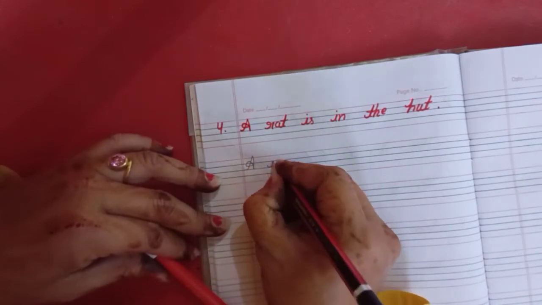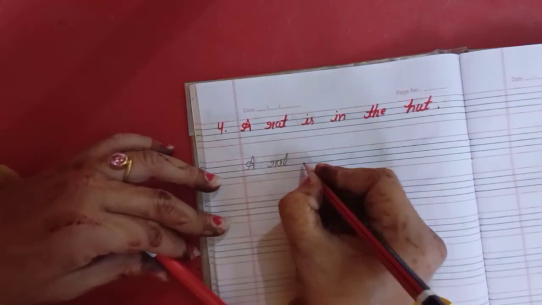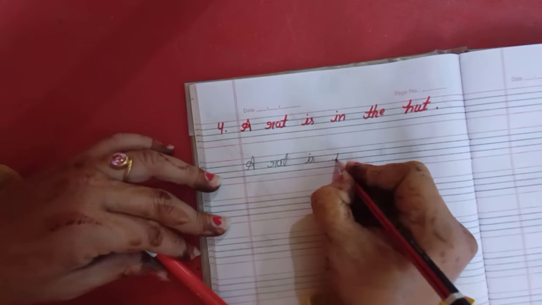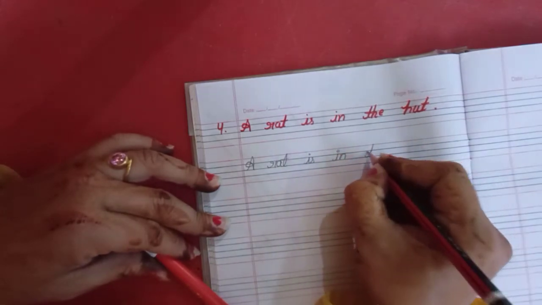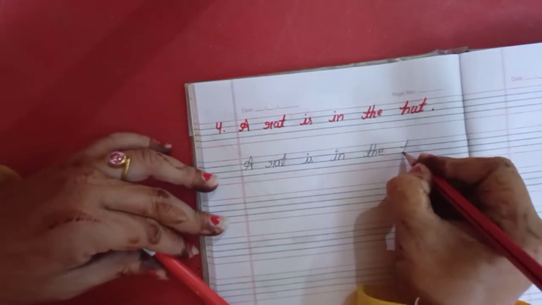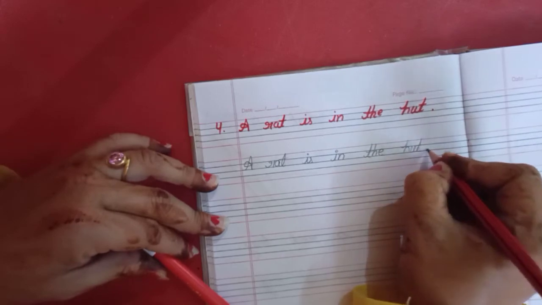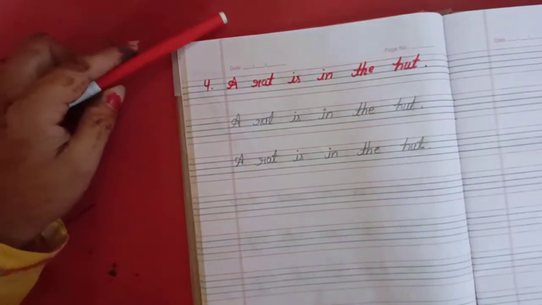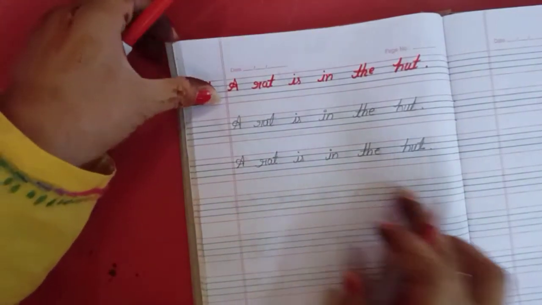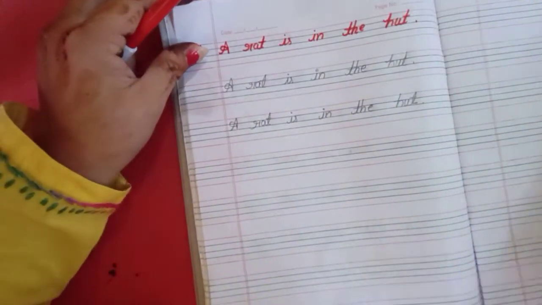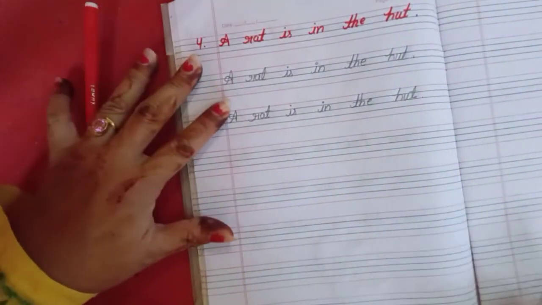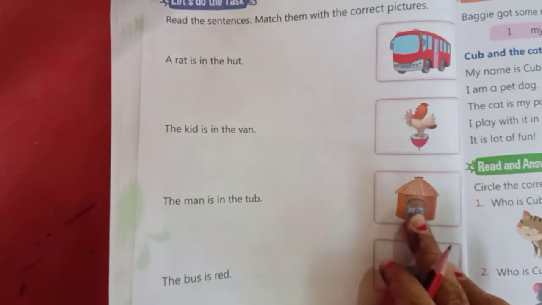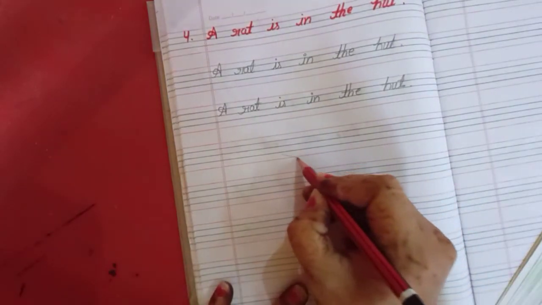Repeat 2 times. A rat is in the hut. Okay, one more time. Got it, children? A rat is in the hut. एक rat hut में है. So now you have to draw the picture. Here it is the picture, children. Here, a rat is in the hut. So you have to draw this picture.